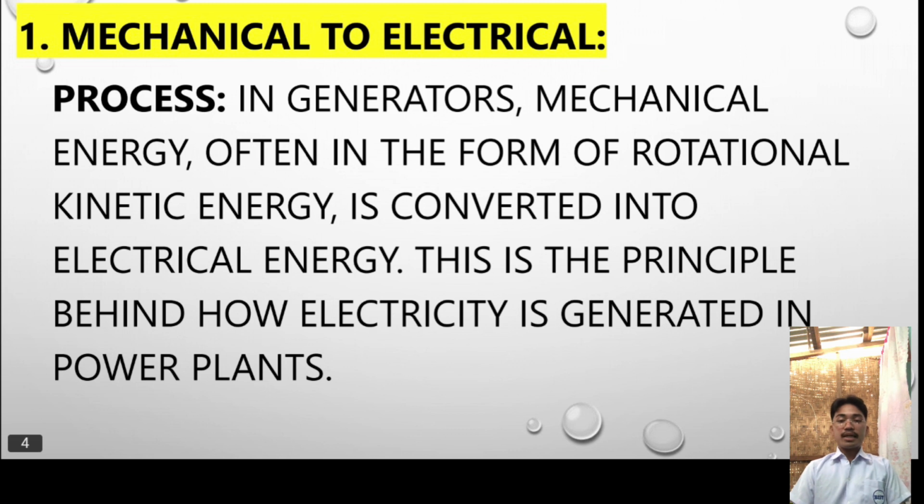Number one is the mechanical to electrical process. In generators, mechanical energy, often in the form of rotational kinetic energy, is converted into electrical energy. This is the principle behind how electricity is generated in power plants. So, kapag may nakita tayong generators, the mechanical energy in the form of rotational kinetic energy is converted into electrical energy. That's how the mechanical to electrical process works.